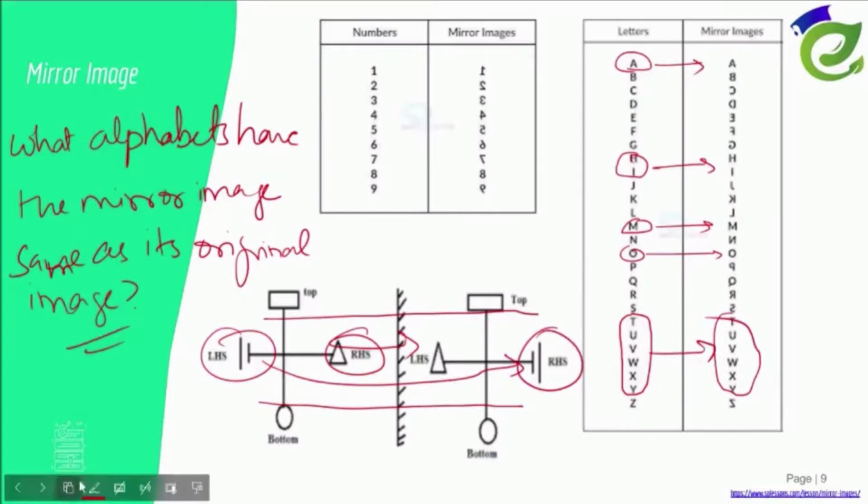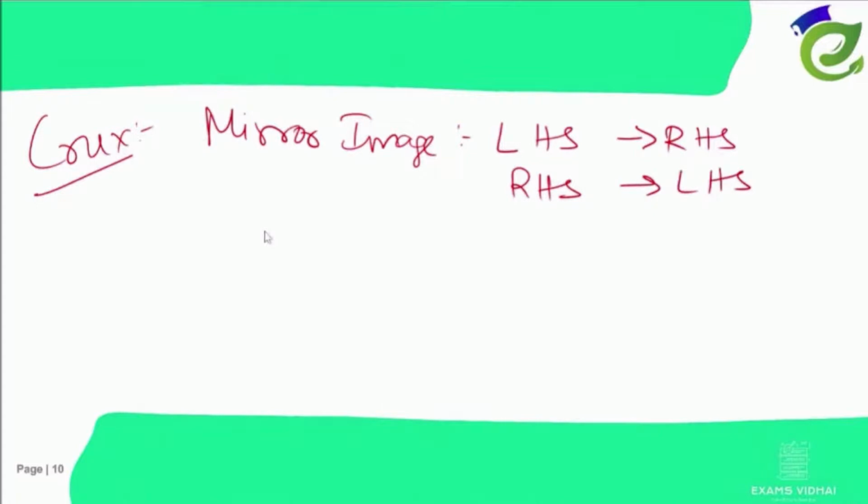So the basic crux is, in mirror image, LHS, left hand side, changes to right hand side, and right hand side changes to left hand side.